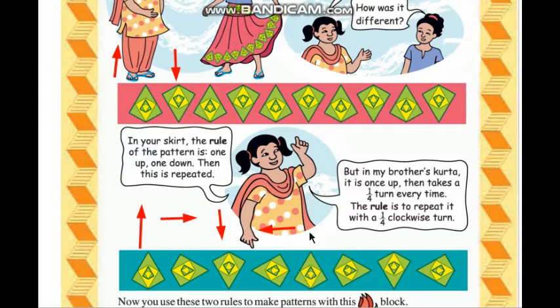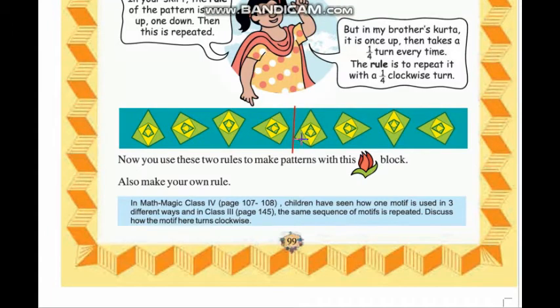And then again this pattern is repeated with a 1/4 clockwise turn. Clockwise turn, it's starting from right to left, moving clockwise 1/4 turn. And here also you will see the turn will be same as the first turn. Then this pattern is repeated.